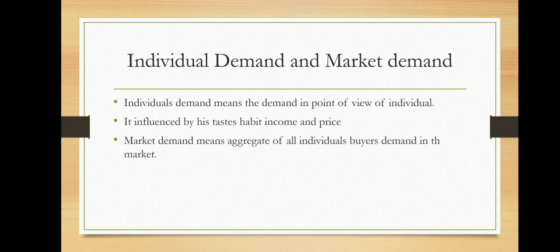Let me take an example. The demand of A is 10 kg of potato, the demand of B is 20 kg of potato, and the demand of C is 30 kg of potato. Means 30 plus 20 plus 10 is 60. 60 is the market demand, right? Means you have to make the horizontal addition of all the individual demand, then you easily get the market demand. It is nothing but the concept of demand.